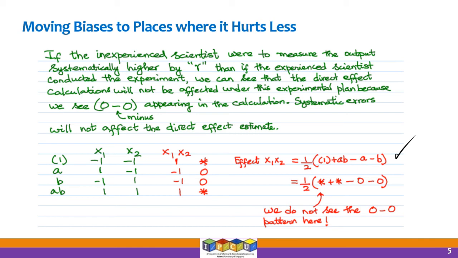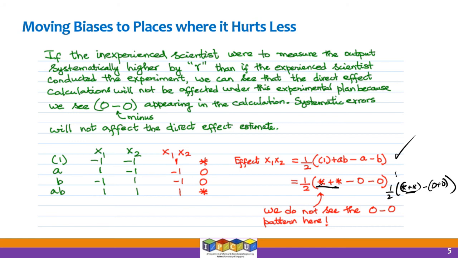So if you do it, you will find that you have the pattern here, which is going to be star plus star minus circle minus circle. So it is going to be half of star plus star minus circle plus circle. So you can see, in fact, here the biases will become additive.